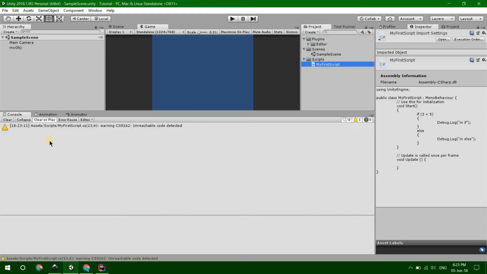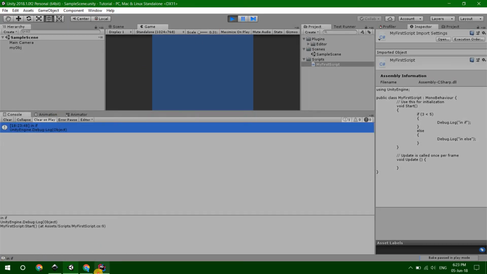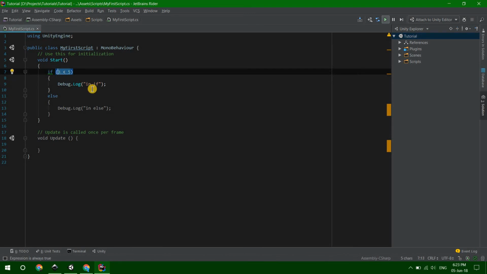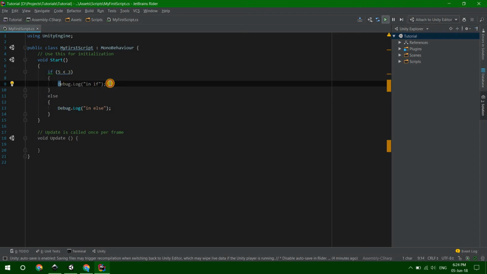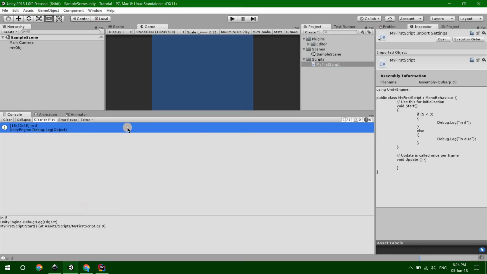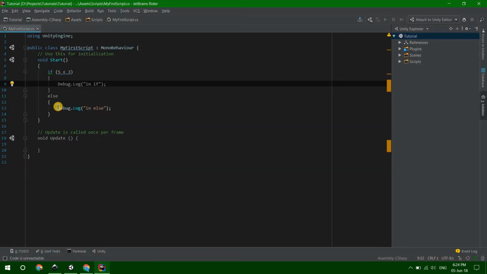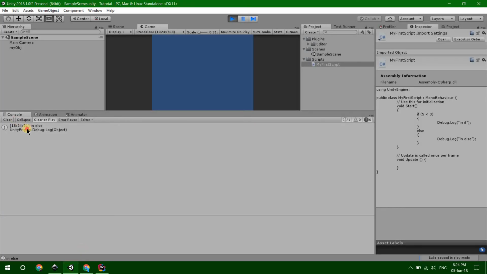Okay, so we can see after running, let's run the program. We can see in if, so we come in here. And now if I put something like, I don't know, 5 is less than 3, guys, you know for sure that it is not true, so we will not get here. And if we are not getting here, the program will go in the else statement and it will get inside here. So let's go to Unity. Wait while it compiles. Now when it's compiled, run the program. So we are expecting an else, and we are getting it.